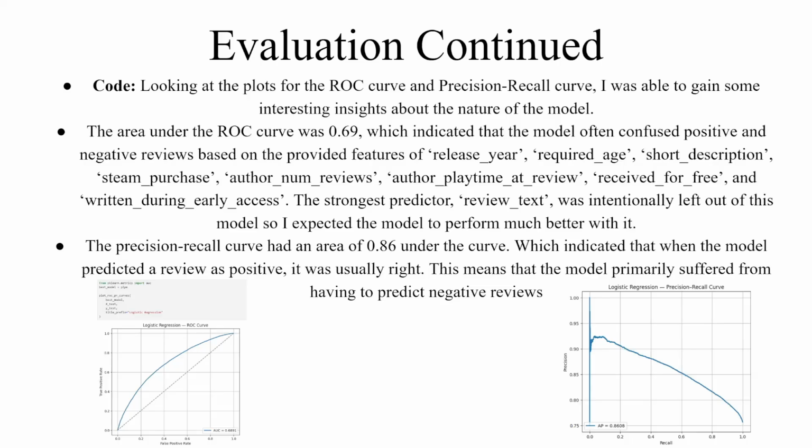Next, I looked at the plots for the ROC curve and the precision recall curve, which helped me gain some interesting insights. The area under the ROC curve was 0.69, which indicated that the model often confused positive and negative reviews based on the provided features. The strongest predictor, review text, was intentionally left out of this model, so I expected the model to perform much better with it. The precision recall curve had an area of 0.86 under the curve, which indicated that when the model predicted a review was positive, it was usually right. This means that the model primarily suffered from having to predict negative reviews.